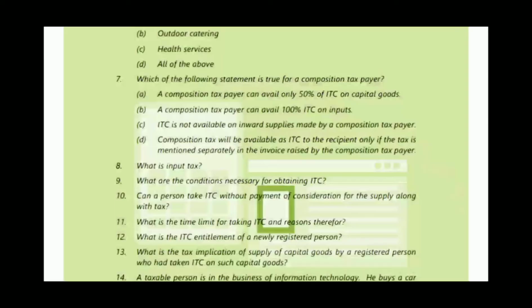Okay, and see the MCQ number 7. Which of the following statements is true for a composition taxpayer? Option A, a composition taxpayer can avail only 50% of ITC on capital goods. Option B, a composition taxpayer can avail 100% ITC on inputs. Option C, ITC is not available on inward supplies made by a composition taxpayer. Option C is correct. Okay.